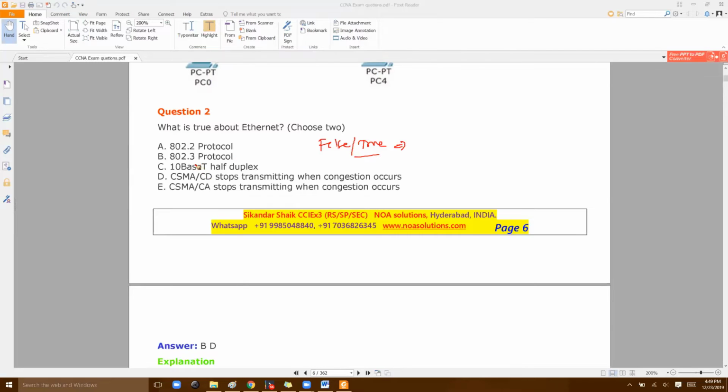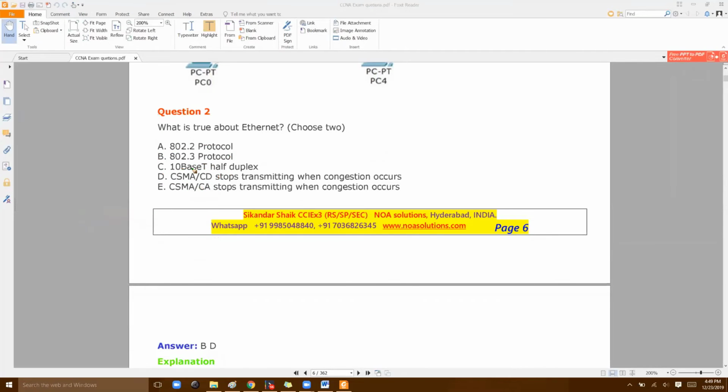So like Ethernet is an 802.3 protocol, right? 802.3, that's a protocol for Ethernet. And of course, apart from that, it uses CSMA/CD. CSMA/CD is something that uses collision detection. CA is used in wireless. So you need to know the differences. We'll discuss some wireless concepts. Here we don't have questions anyway.